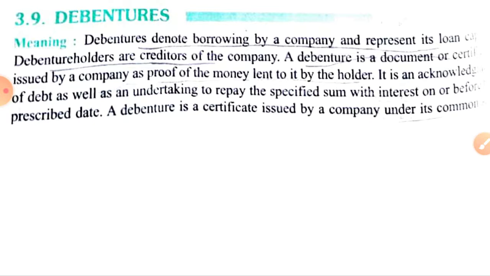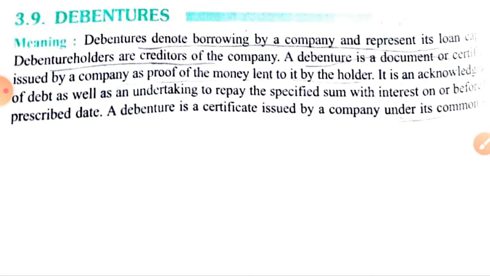As you know, debentures are borrowed funds. They are issued by the company under its common seal as an acknowledgement of debt with or without charge on the company's asset. A debenture is a document issued by the company under its common seal, which provides for the payment of the principal sum and interest thereon. The maximum time period for which debentures are issued is 10 years, and in case of infrastructure companies, with the permission of RBI, it should not exceed 30 years.